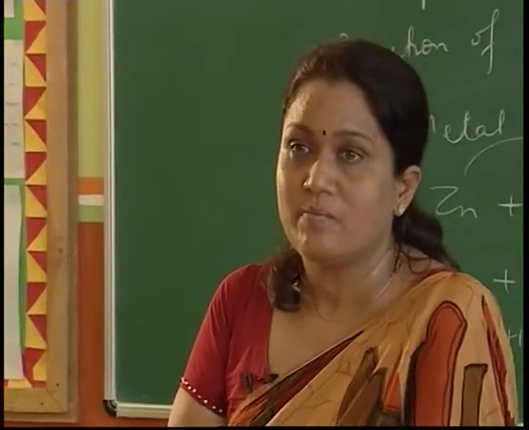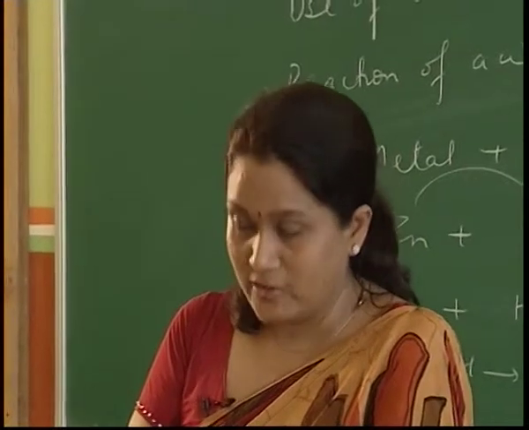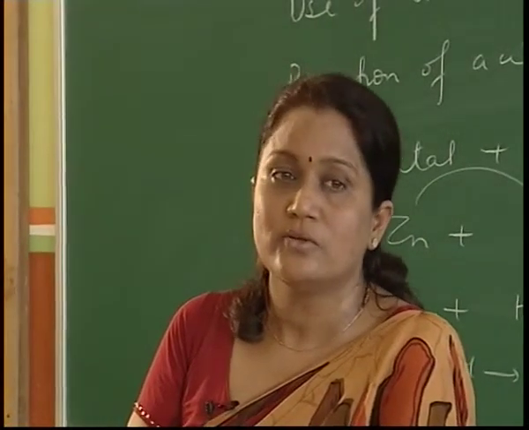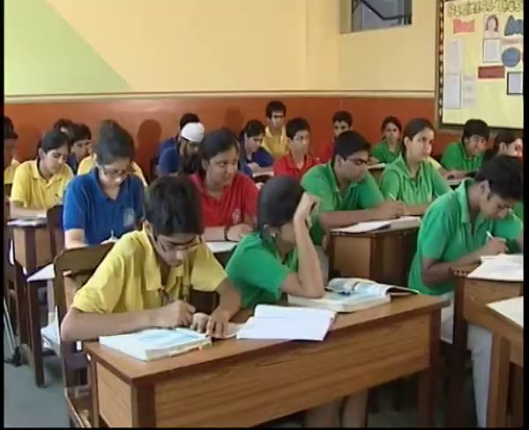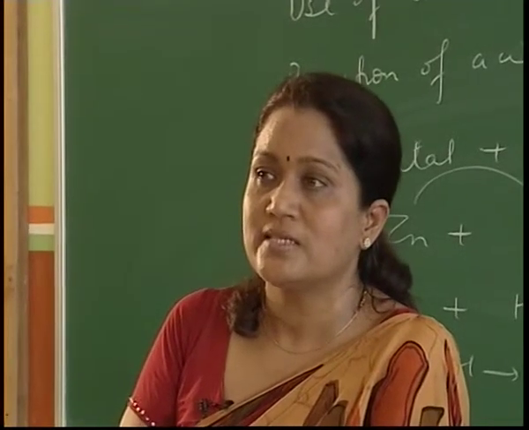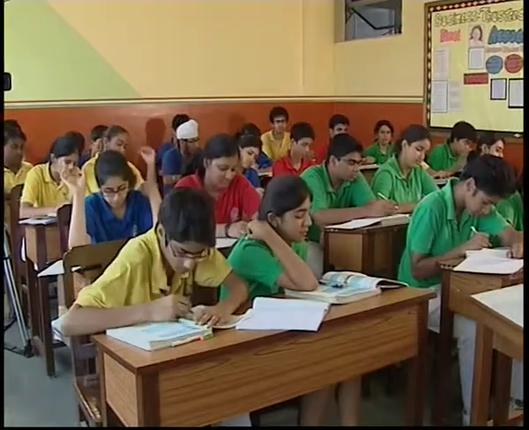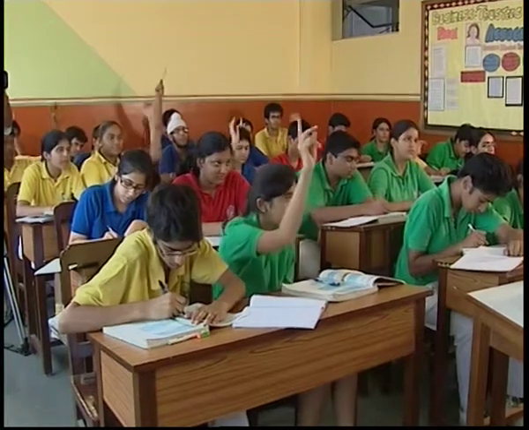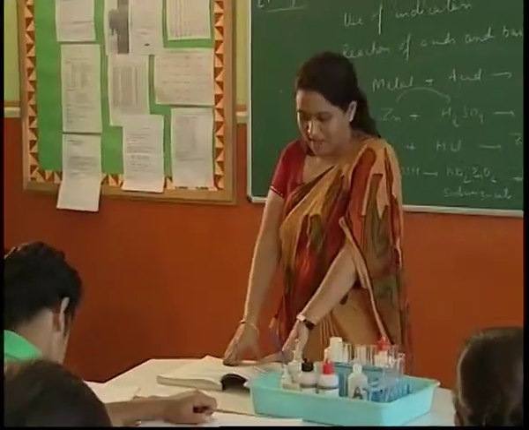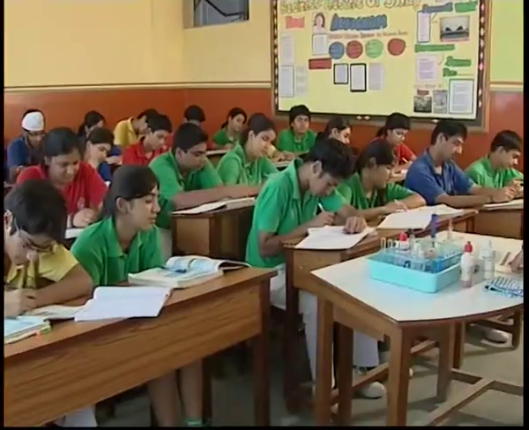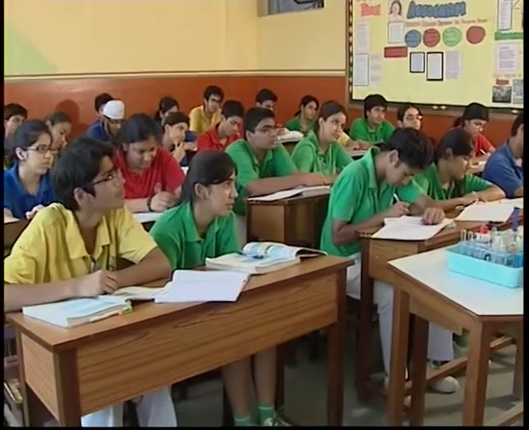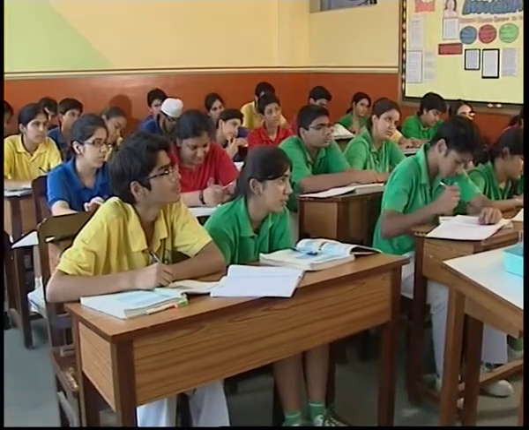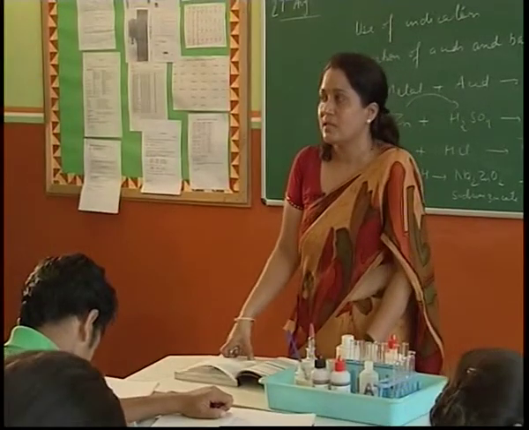Good. Sample solution B was a base. So red litmus solution changes to, yes or no? It changes to blue. What is the color change of blue litmus? Yes Sanjana? No change. Phenolphthalein? Yes Gurmani? Dark pink. And methyl orange? Yes, Yog? It changes to yellow. Alright? So with the help of indicators, we can test whether a particular substance is an acid.